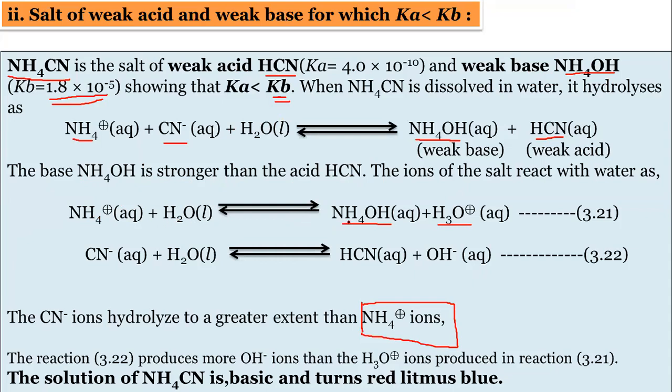NH4 plus with H2O gives NH4OH and H3O plus, and when the cyanide reacts with water, HCN and OH minus are produced. But in this case, the reaction produces more OH minus ions. These OH minus ions are more than the H3O plus. So when the amount of OH minus is more, the solution becomes basic. And if the amount of H3O plus is more, the solution is acidic.